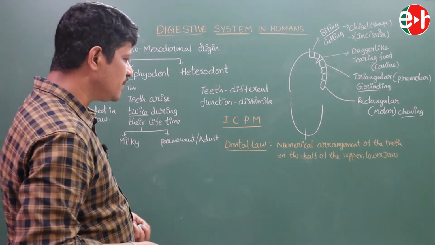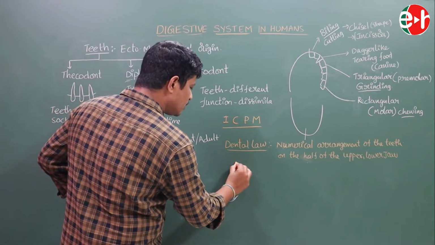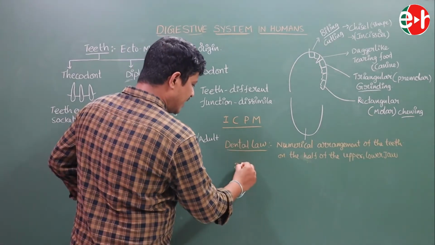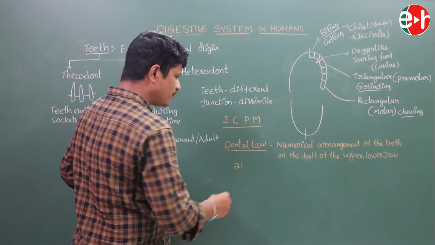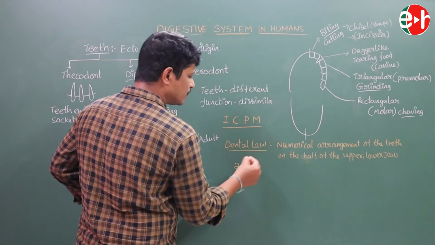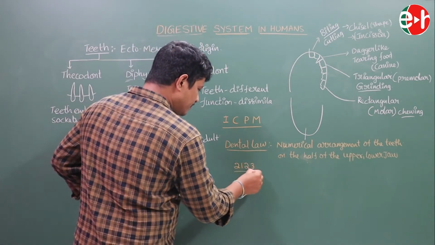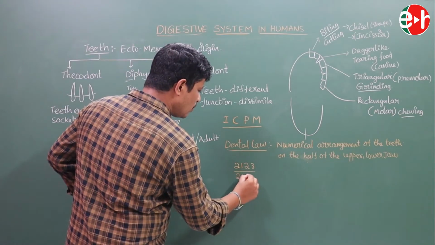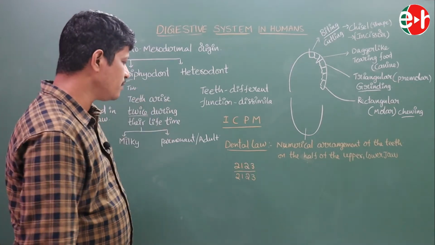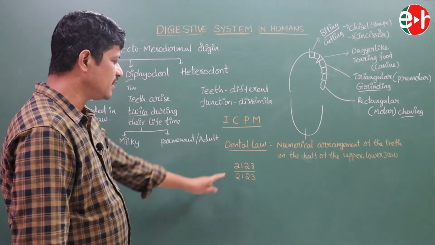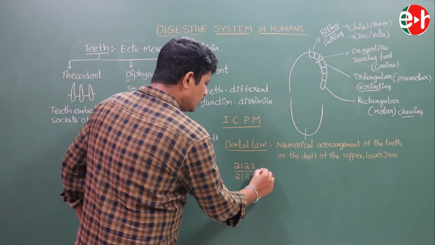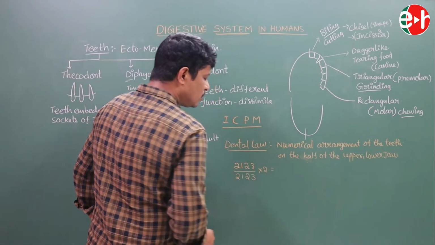Numerical arrangement of the teeth: first is the total number of incisors, here 2; canines in human beings 1; premolars 2; and molars 3. So 2, 1, 2, 3 over 2, 1, 2, 3, into 2.